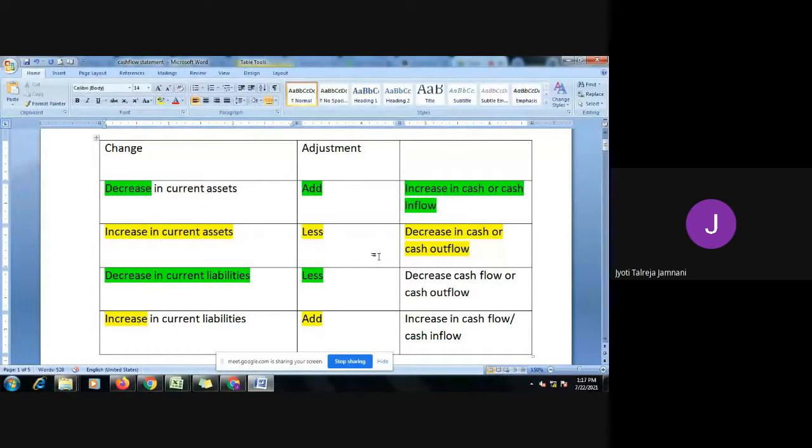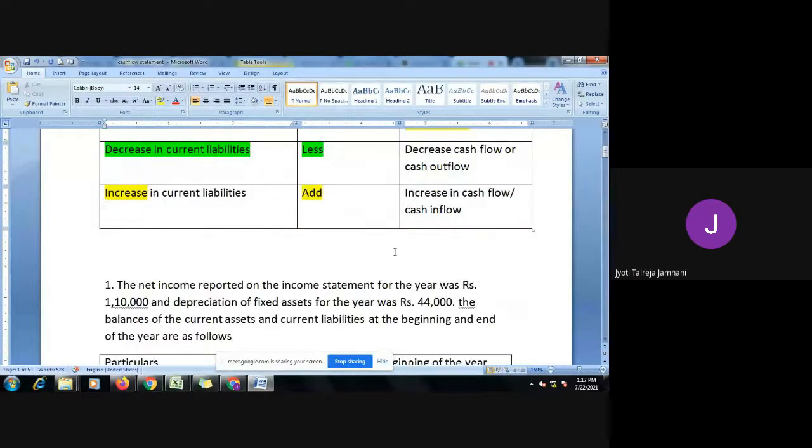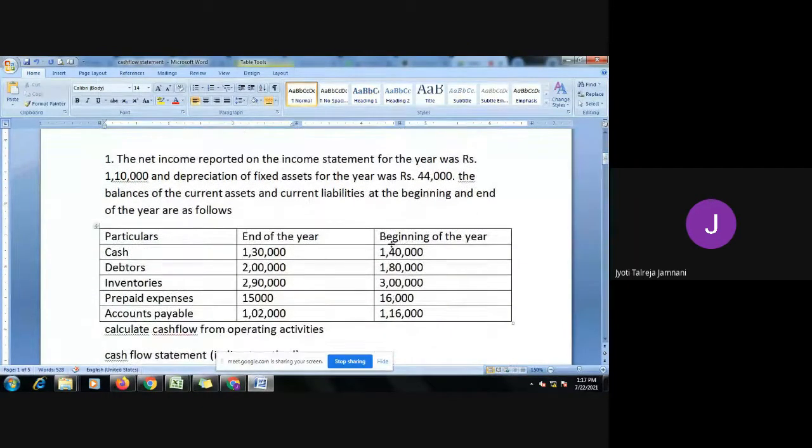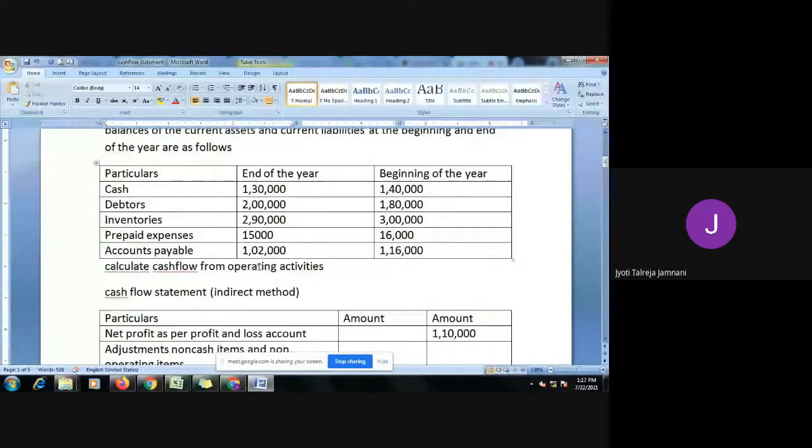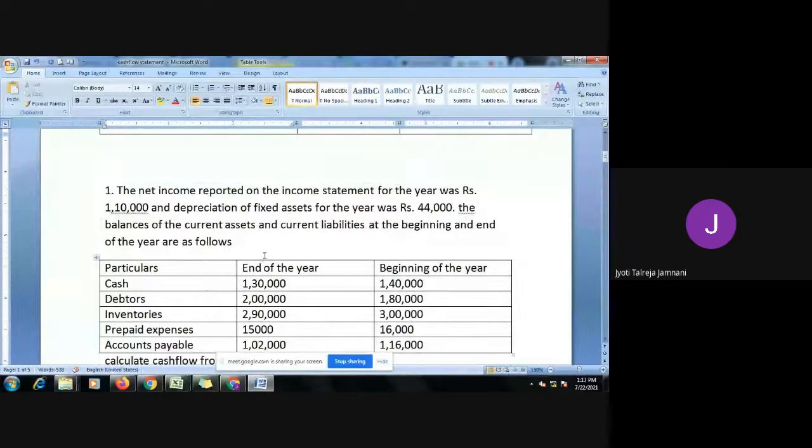Any doubts till here? Okay. So this was the first sum that I had done in my previous class. We had calculated the cash flow from operating activity. Do you want me to repeat this or should I go to the next sum? Because the video on this is already created and sent to you. Ma'am, if it is already solved, then you can go with the next, ma'am.